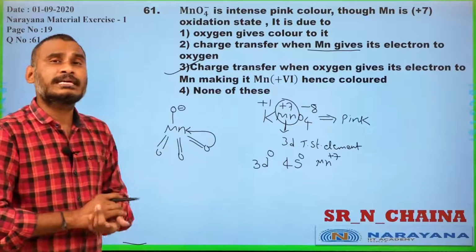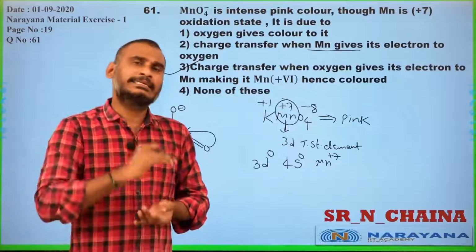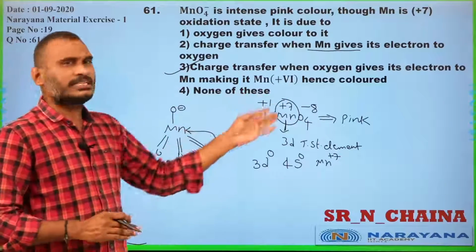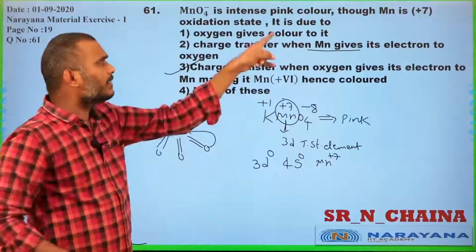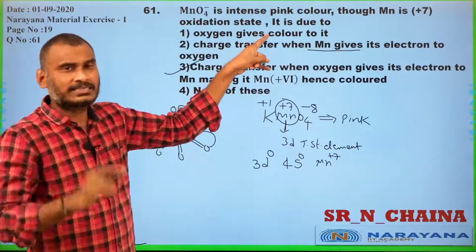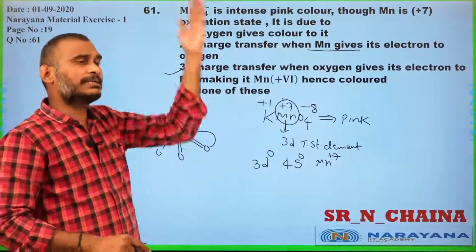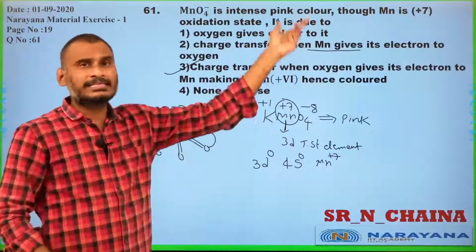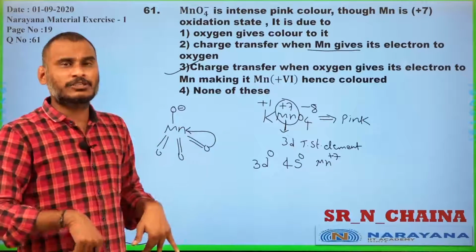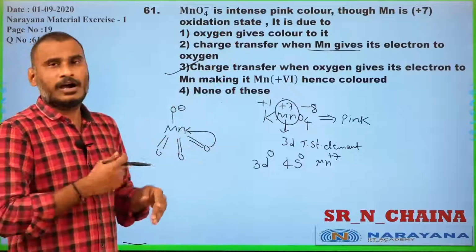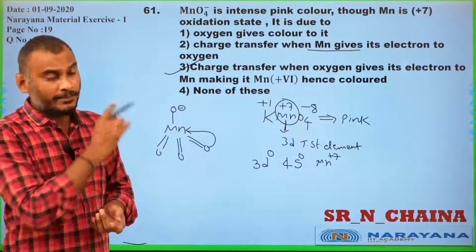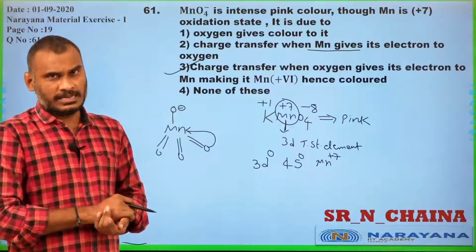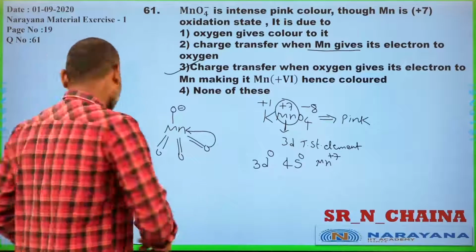So there are two reasons to exhibit color. One is d-d transition, another is the charge transfer phenomenon. None of these is wrong. This is the answer. Why not this one, sir? Oxygen itself does not cause the color. Oxygen transfers to the metal, which causes the transition. But manganese cannot give the electron because it is already positive. That is the reason why option 3 is the only correct option, and it is a very important discussion like your Mn plus 2 previously. Next, go for the next question, student.